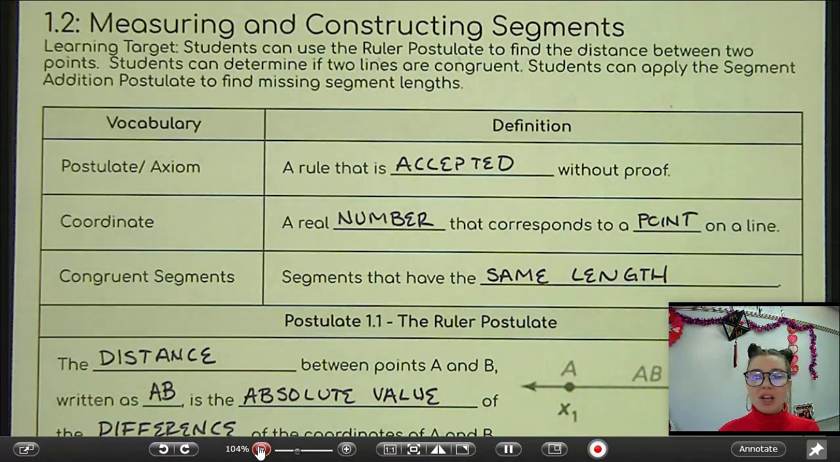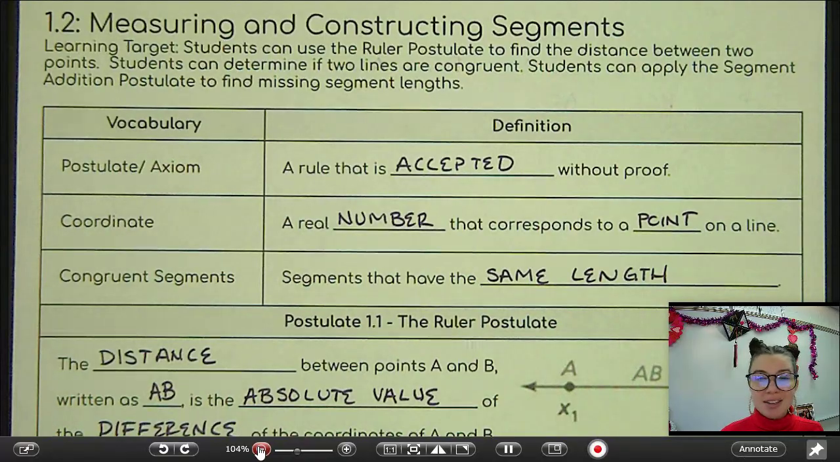So we're going to learn about a thing called the ruler postulate, which is basically about can you measure something? Do you know how to use a ruler, or can you count something out to find the distance between 2 points? We're also going to use something called the segment addition postulate, and we'll get to that later in the chapter when we talk about what it is and how to use it.